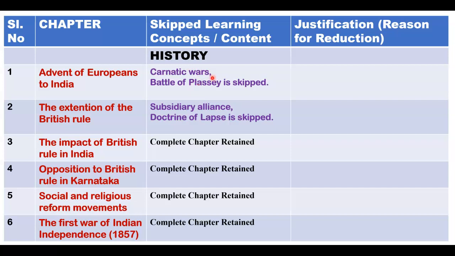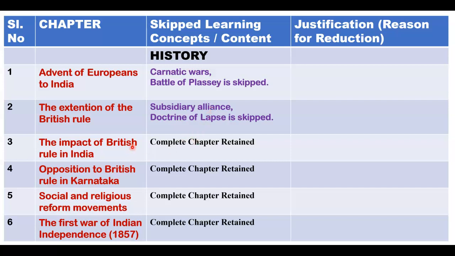Is this clear? Good. And next we have the chapter The Extension of the British Rule. In this chapter, subsidiary alliance and doctrine of lapse, these two topics are skipped. It means except these two topics, you have to study the rest of the things in this chapter. Only these two topics are not there, they are dropped.